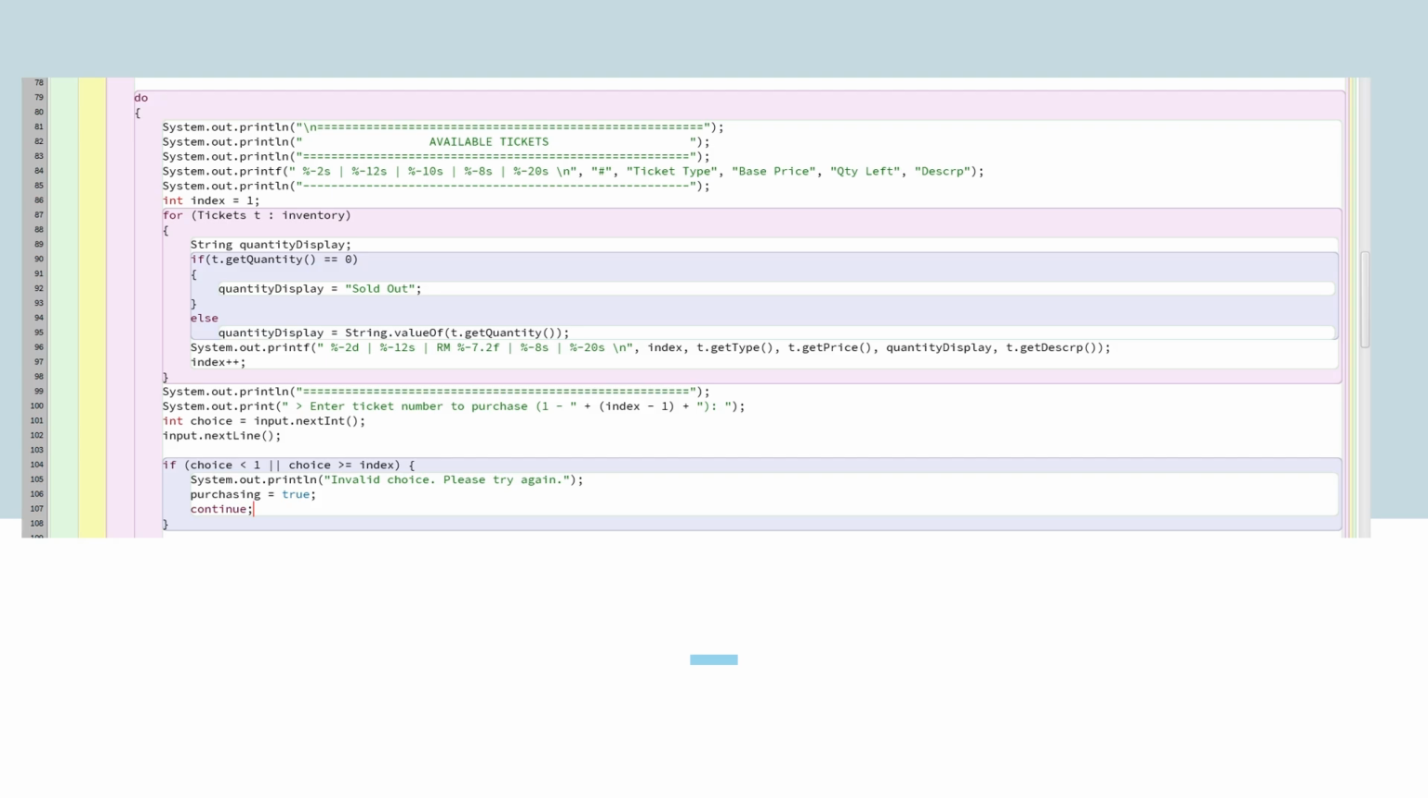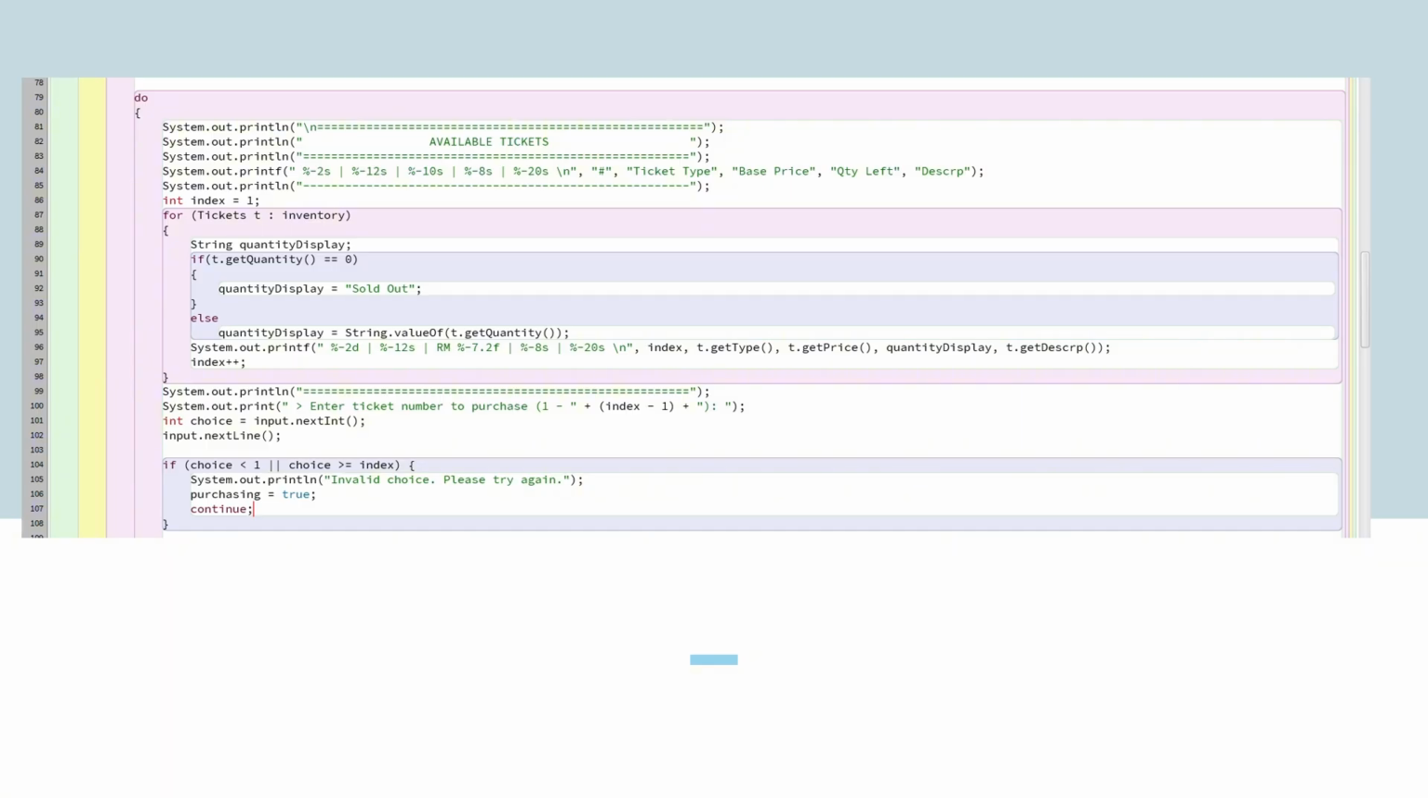Then the program will display the panel option for the available tickets. The program will display the information one by one: the ticket type, its short description, corresponding price, and the quantity available for that ticket. If the quantity available for that ticket is 0, the program will instead print out sold out.